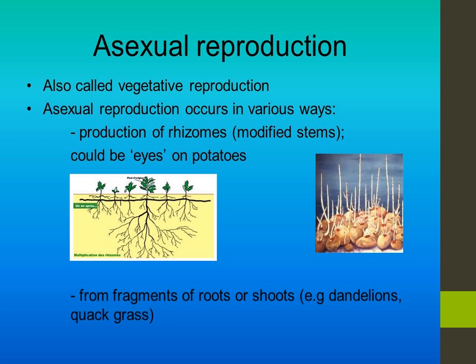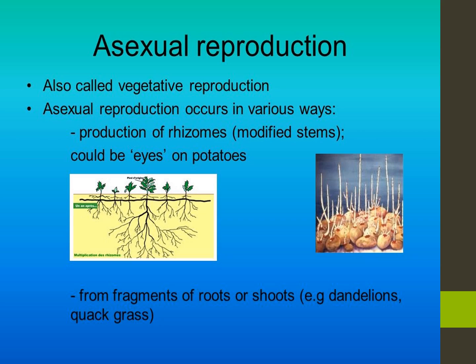Asexual reproduction occurs by spore formation. Another one is vegetative reproduction.